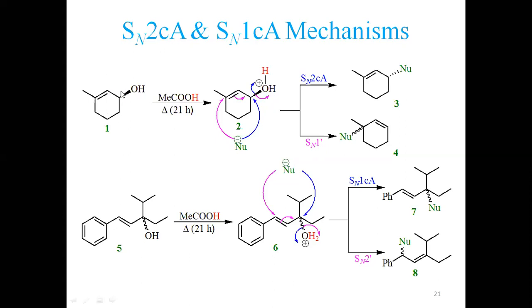It may undergo a substitution only here, or substitution with rearrangement. So substitution with the rearrangement shall follow SN1 prime or SN2 prime. Because this is done with the protonation, that's why it is commonly called SN1' or SN2' mechanisms.